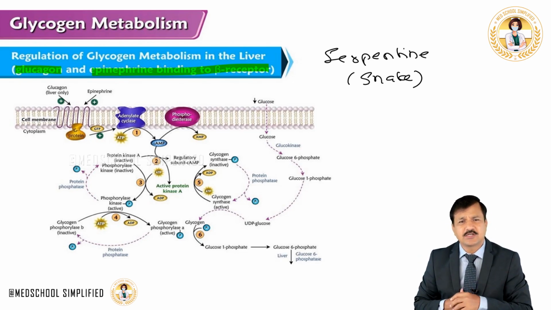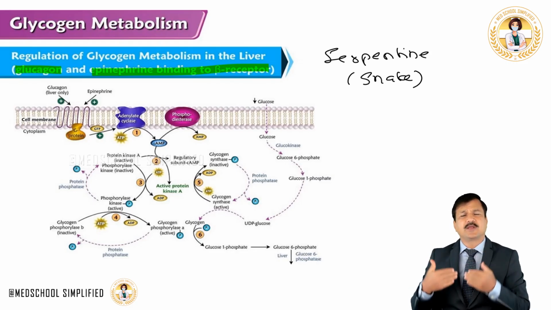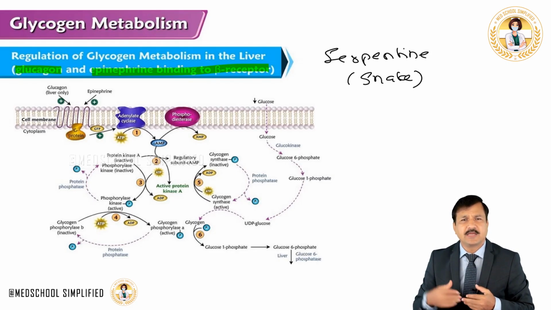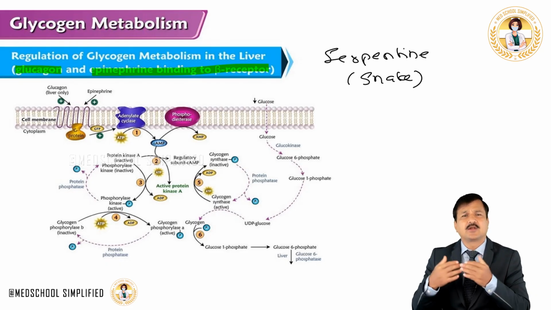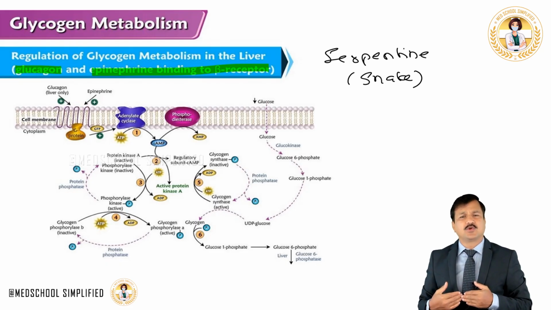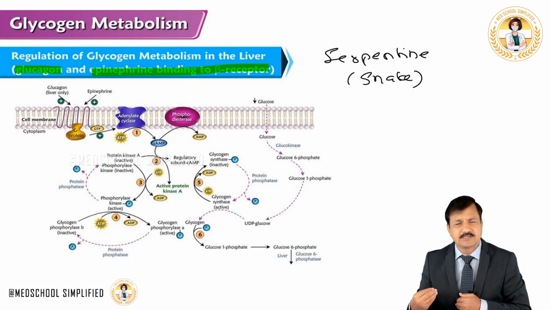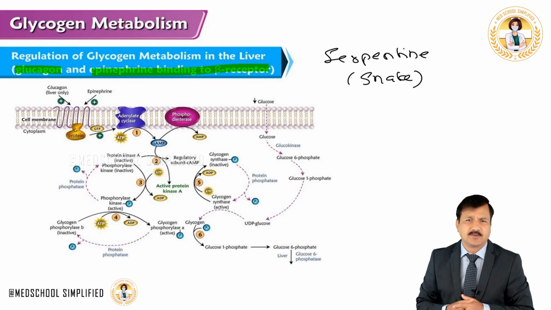And once glycogen phosphorylase is active, as it is shown here, glycogen breaks into glucose 1-phosphate by adding inorganic phosphate, and glucose 1-phosphate is converted to glucose 6-phosphate, and glucose 6-phosphate is converted to glucose by glucose 6-phosphatase enzyme, and that gets into the blood, maintaining the blood glucose level.